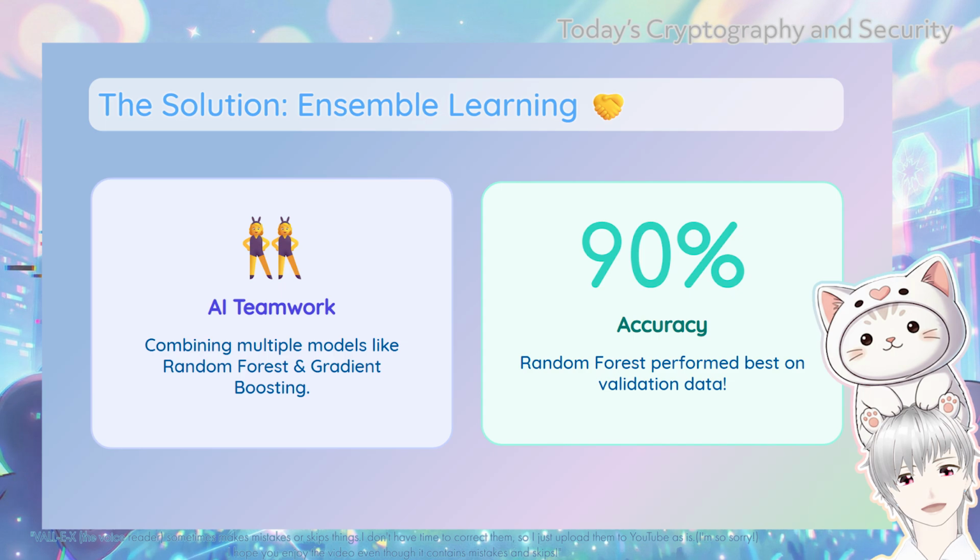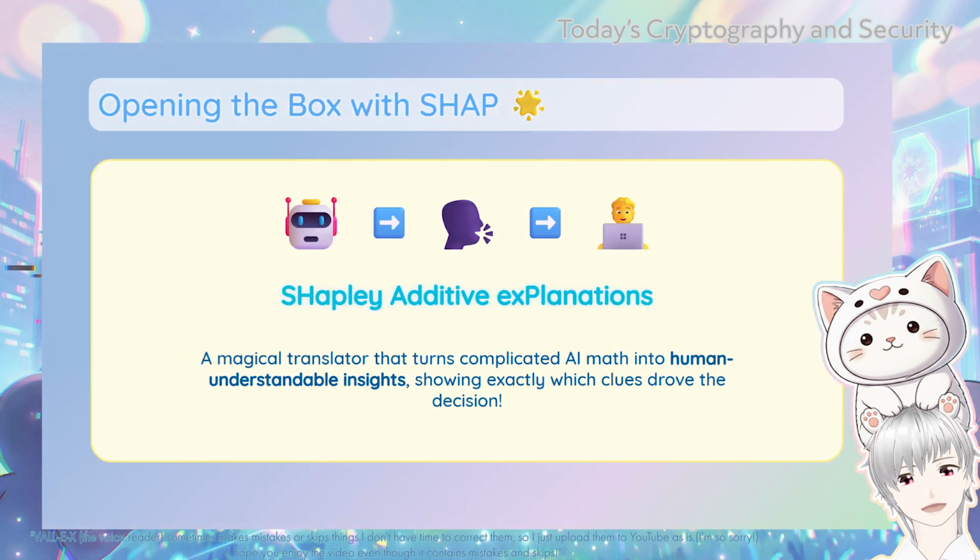Ensemble learning is basically teamwork for AI. Instead of relying on just one AI brain, they use a whole team of them, like random forest and gradient boosting models. They tested a bunch of different models and found that the random forest model performed the best, achieving a really impressive 90% accuracy on the validation data. But the researchers did not stop at just making a highly accurate model. They wanted to open up that black box so humans could look inside.